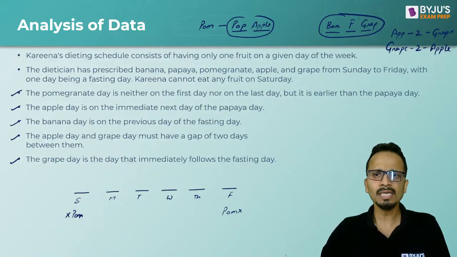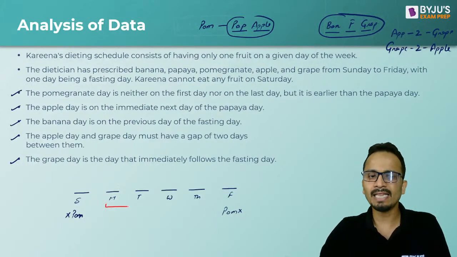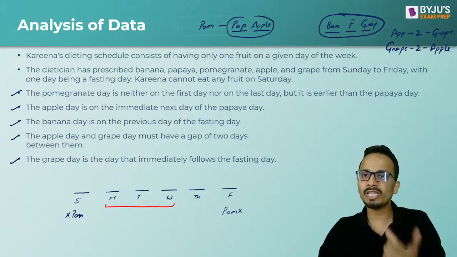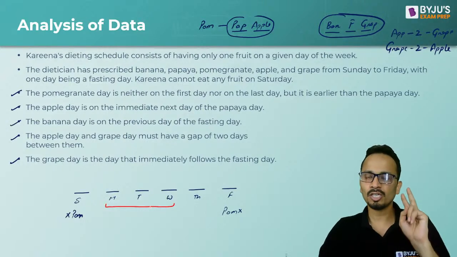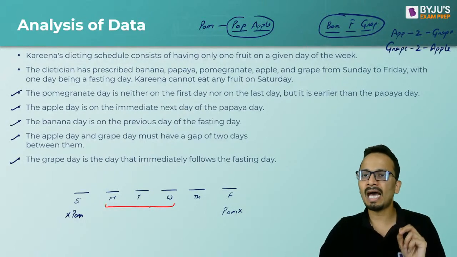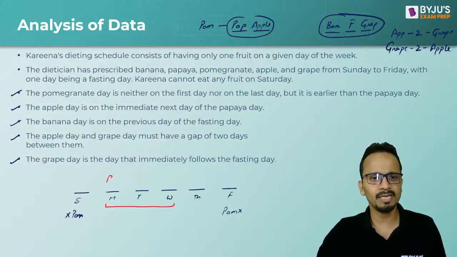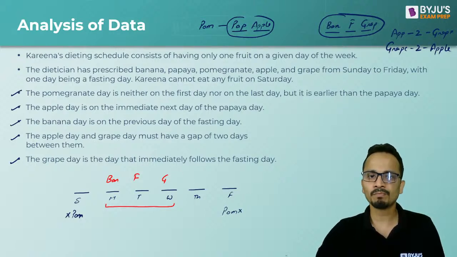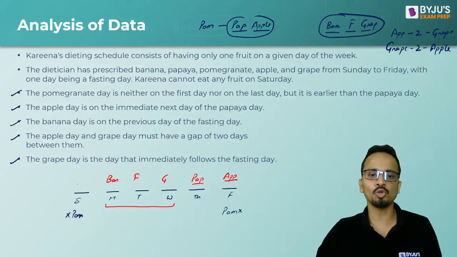Okay. Next is banana, fasting and grape. Can they come on Monday, Tuesday, Wednesday? No, they cannot come on Monday, Tuesday, Wednesday. Otherwise, we will not have 2 days between apple and grape. So if I put banana, fasting and grape here, then papaya and apple will have to come on these 2 days because they are consecutive. And pomegranate will come on the first day, which is also not possible. Okay. So this is not possible.